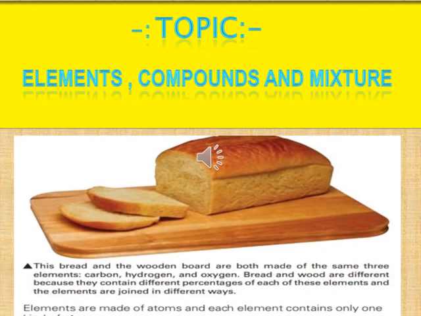They both are made up of similar elements, carbon, hydrogen and oxygen, but their texture is different from each other. Think about it. Why is it so? Because they contain different percentages of each of these elements, and the elements are joined in different ways.